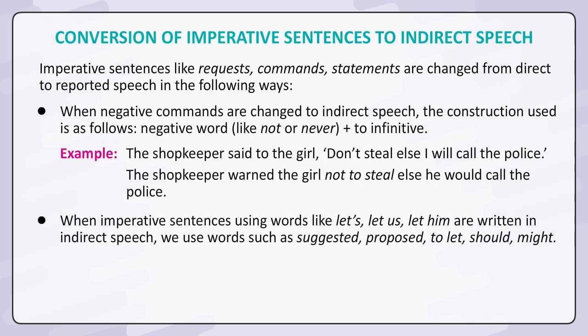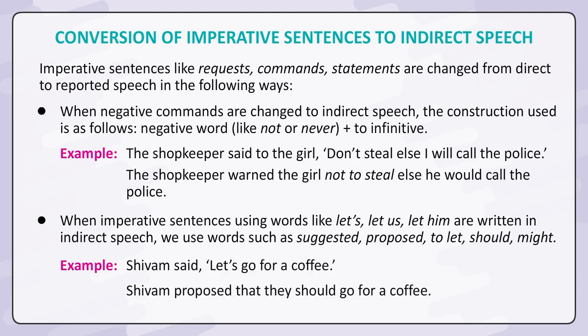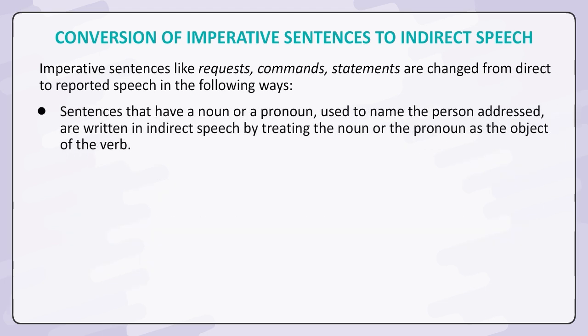When imperative sentences using words like let's, let us, let him are written in indirect speech, we use words such as suggested, proposed, to let, should, might. Example: Shivam said, "Let's go for a coffee." Shivam proposed that they should go for a coffee.